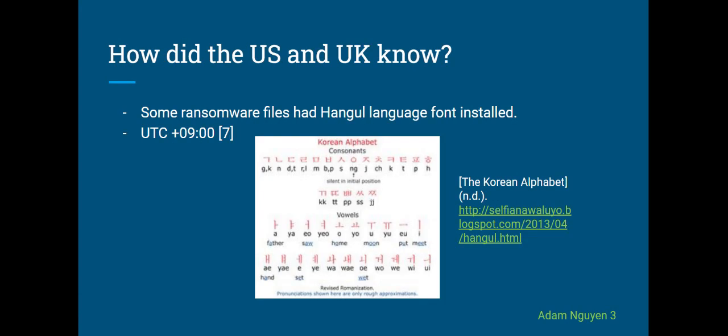So, how did the US and UK governments know? Well, first of all, metadata in language files of the ransomware indicated computers that created the ransomware were set to UTC plus 9, which is the time zone used in North Korea. Also, the computer that created the language files for the ransomware had Hangul language fonts installed. Since Hangul is the written language of the Korean Peninsula, the conclusion that was quickly reached was that North Korea is responsible for the creation of WannaCry.